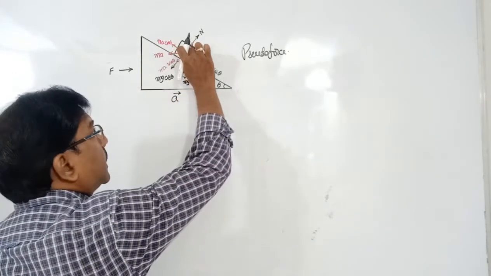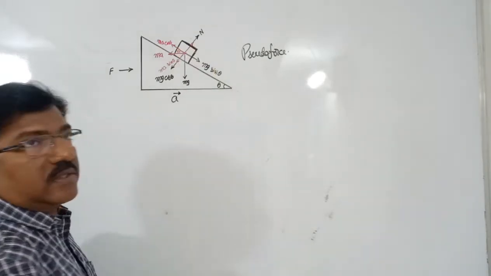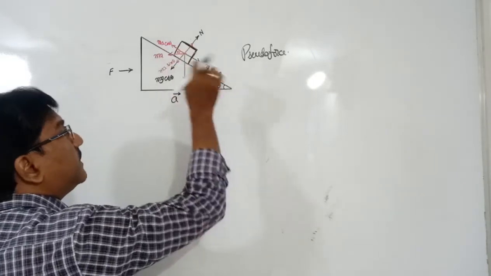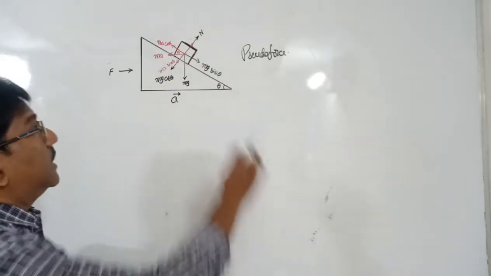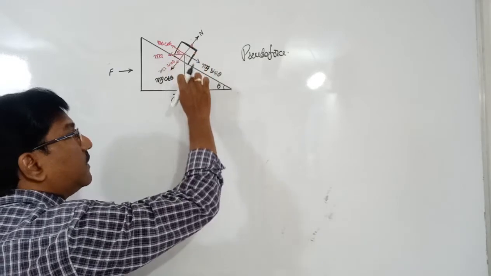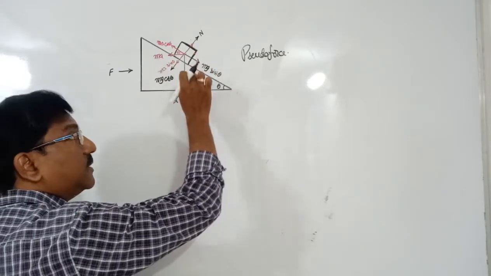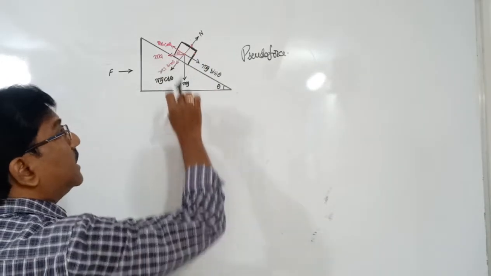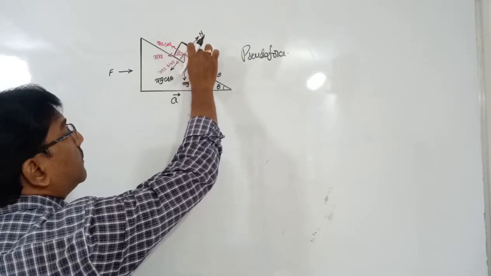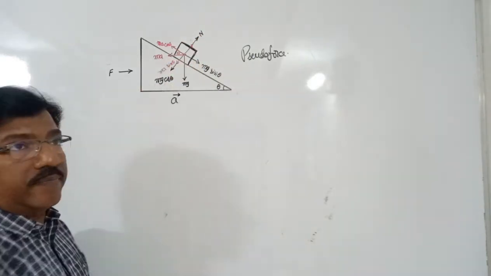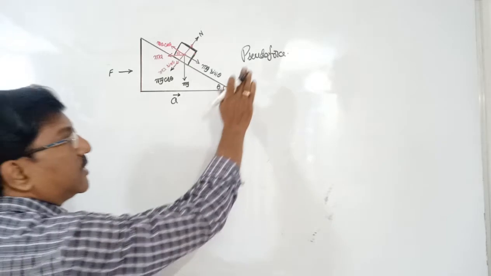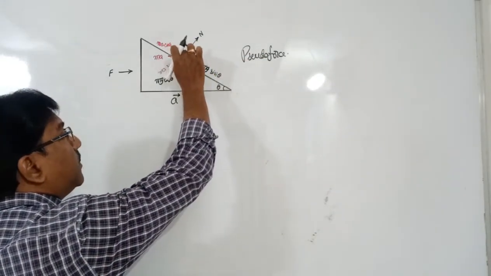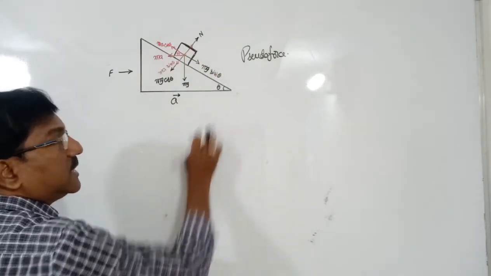Then the block experiences a certain pseudo force. If that pseudo force makes the block stationary with respect to the wedge, the block moves along with the wedge. But with respect to the wedge, the block is stationary. That is completely under the action of pseudo force. That pseudo force makes the block not fall with mg sin theta.